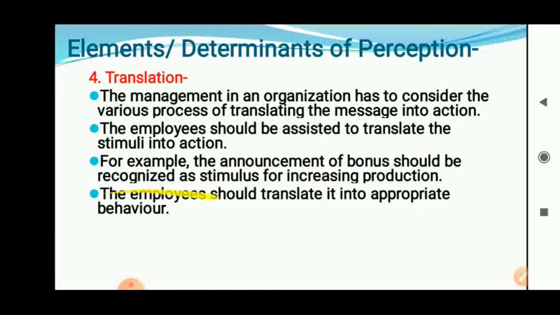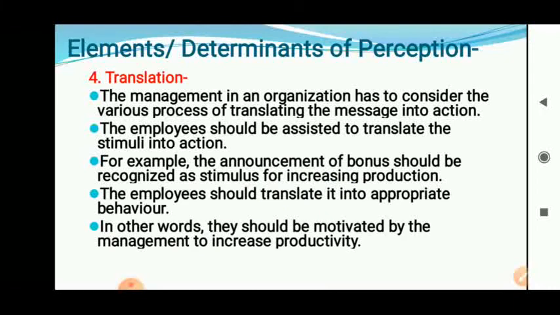The employees should translate that message into appropriate behavior. That means employees should carry out their work for increasing the production. In other words, they should be motivated by management to increase the production. We need to motivate the employees to carry out the work or production more effectively. That is nothing but the translation.